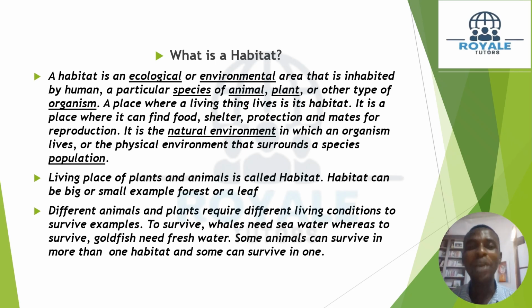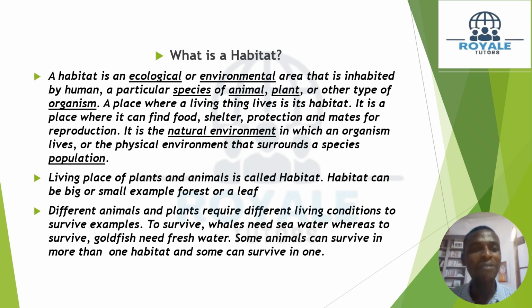Okay, so we can say a habitat also is the living place of a plant or an animal. It can be very big and it can be very small, but a place where a plant and animal live, where they get their comfort, where it's convenient for them to reproduce, for them to get their food and shelter, is called a habitat.